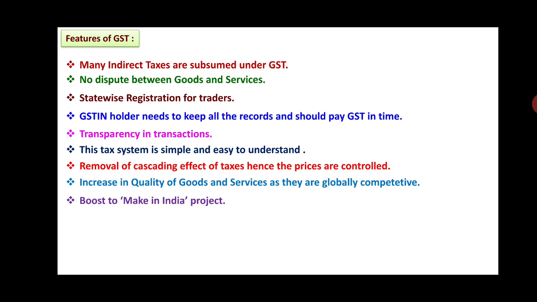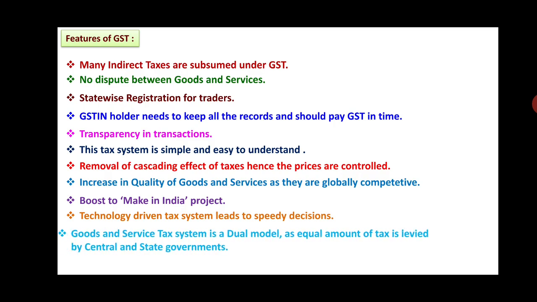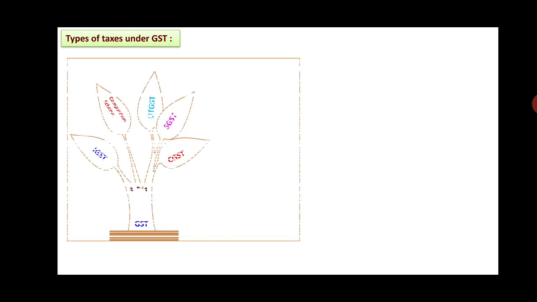It boosts the Make in India project. Technology-driven tax system leads to speedy decisions. The Goods and Services Tax system is a dual model, as an equal amount of tax is levied by the central as well as the state government. So friends, now we will see what the different taxes under the GST are.